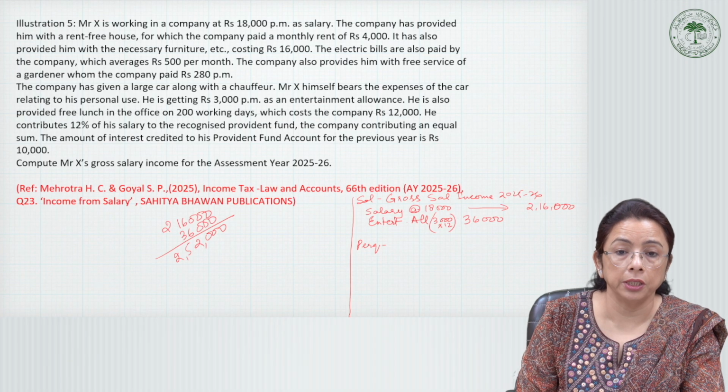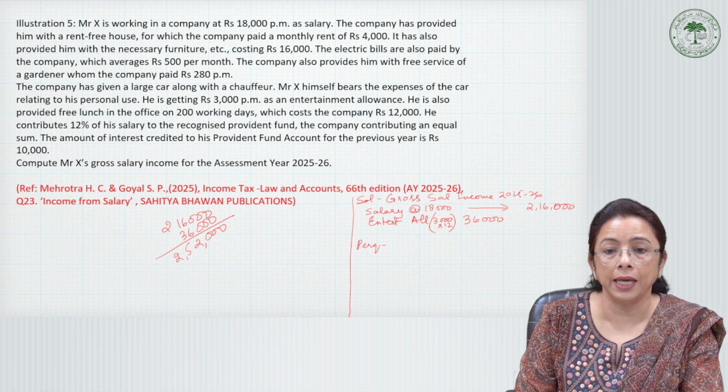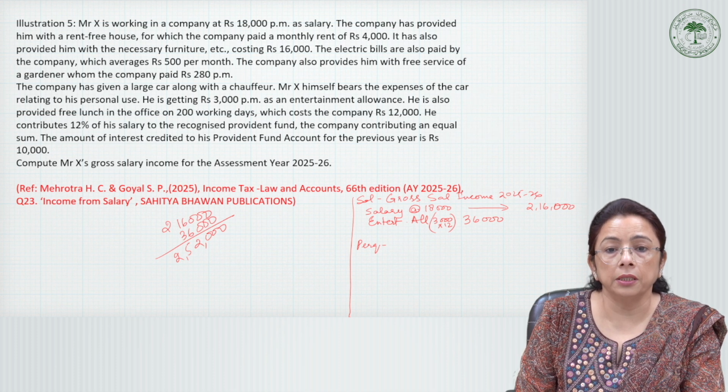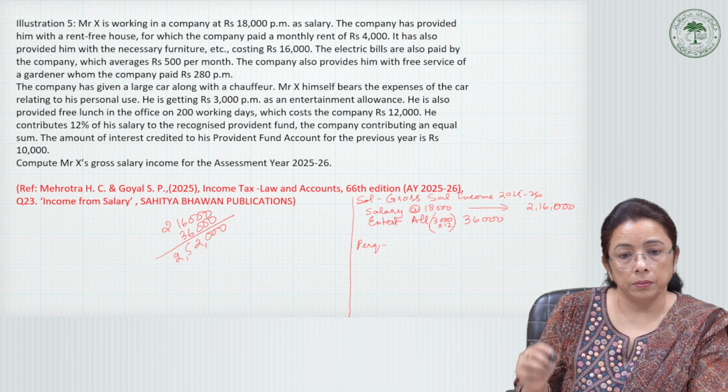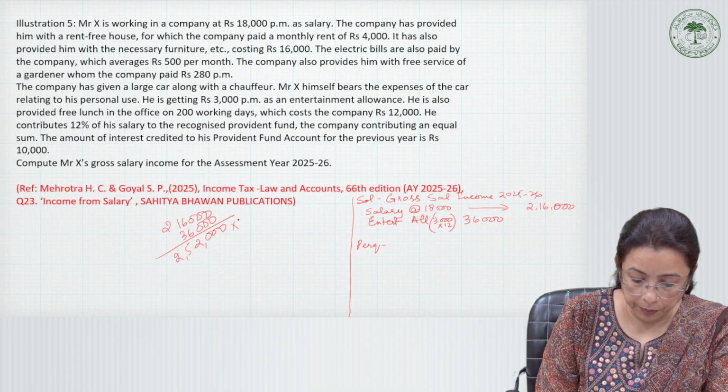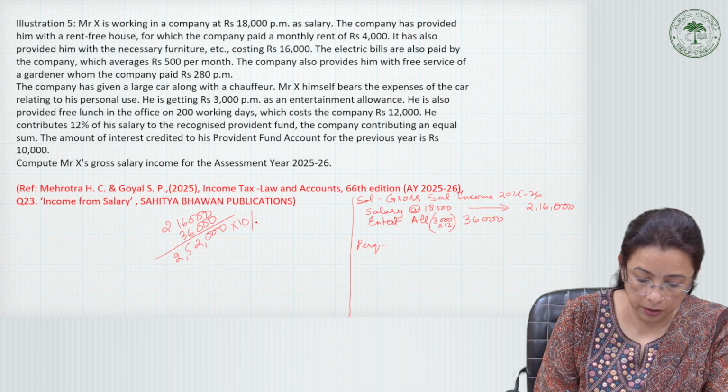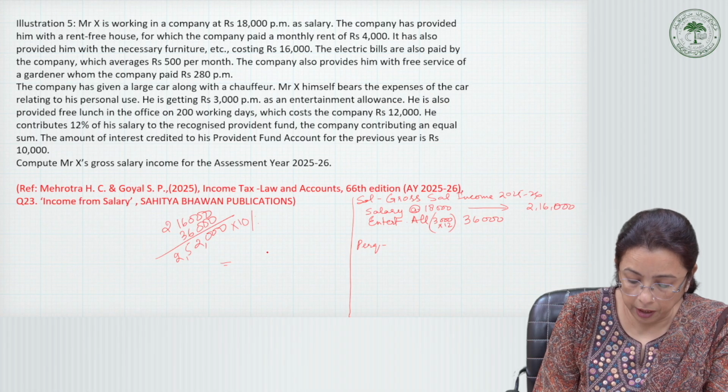So if the population is 25 lakh, we consider the value for rent-free accommodation as 10% of this.